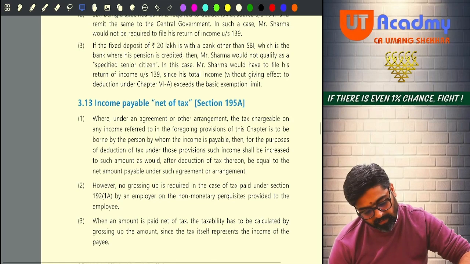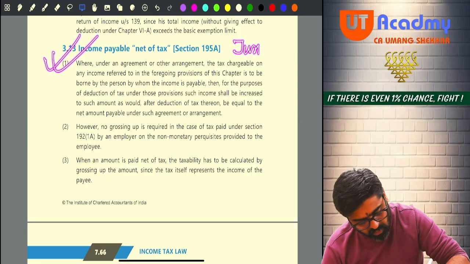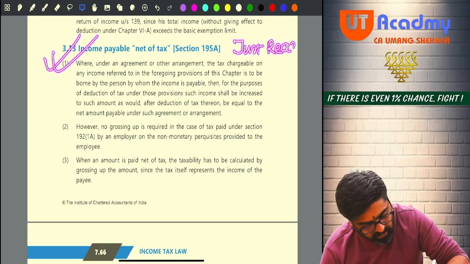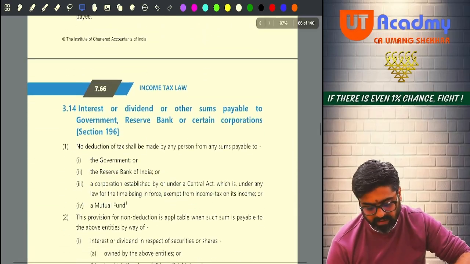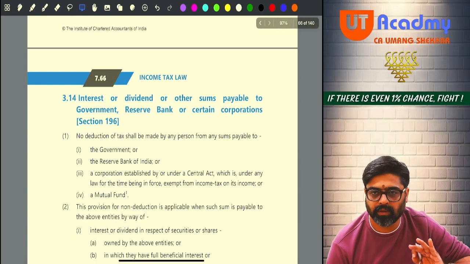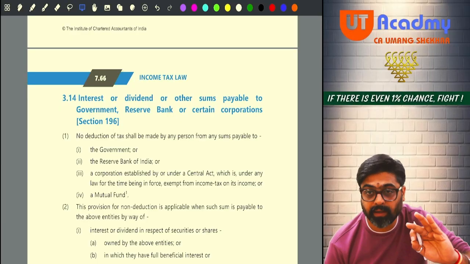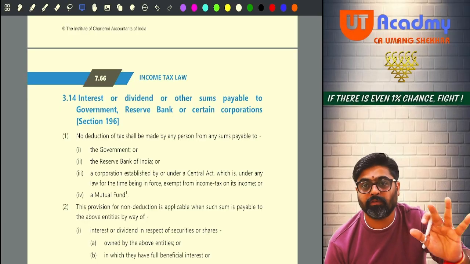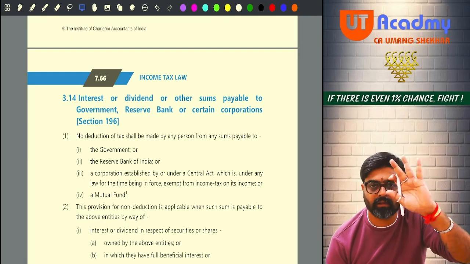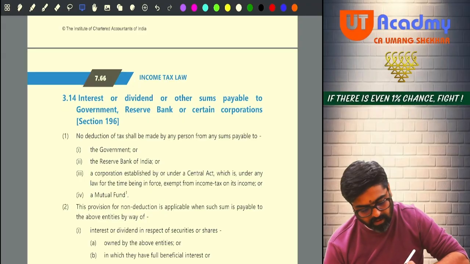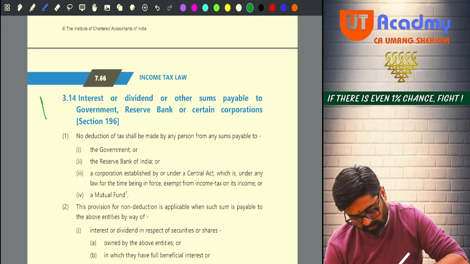So where any agreement, you just have to read this. Just read once. No need to put your efforts here. Just read once. Okay? Trust me on this. This particular thing has been explained n number of times while teaching you. Different chapters, this thing has been covered. Don't worry at all. Okay? 196. Mark this point important.